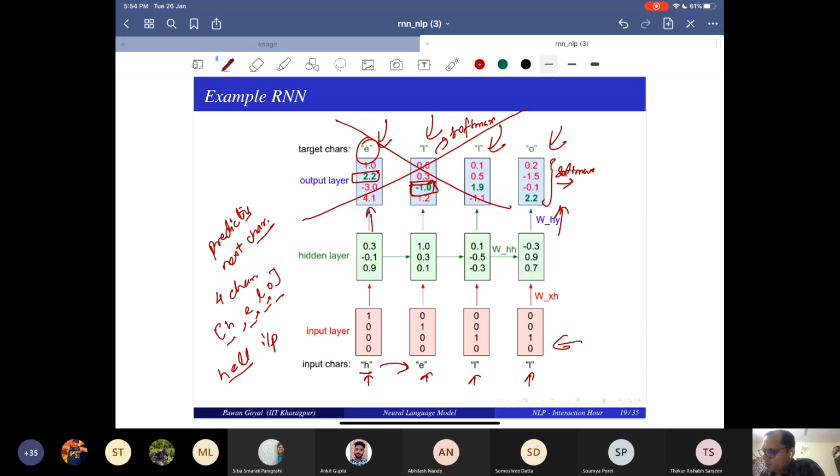Suppose here, I'm just putting some approximate numbers: 0.7, 0.2, and maybe 0.07, 0.03, something like that. This will be the probabilities. Now, if you're doing classification and you just want to predict the next word, you will just take the word with the highest probability.